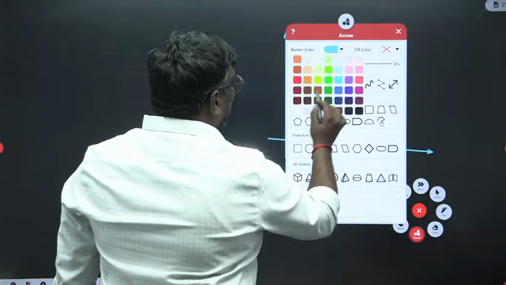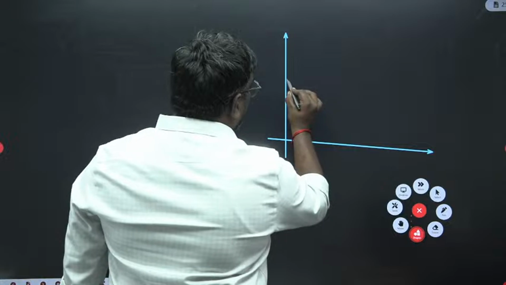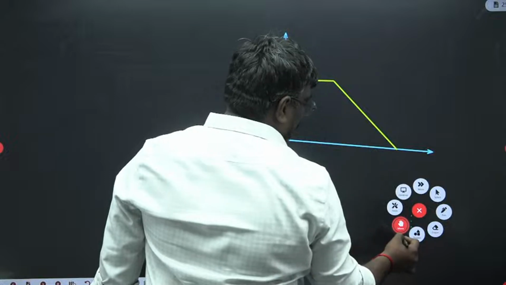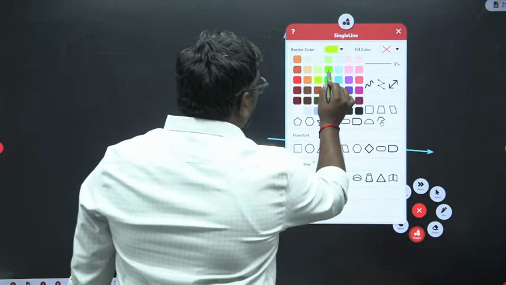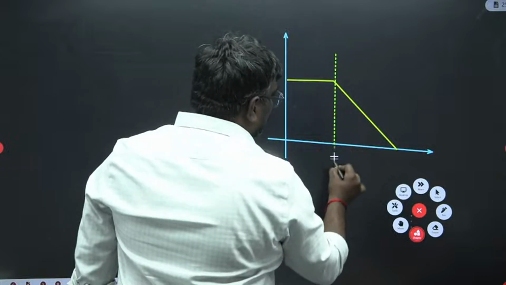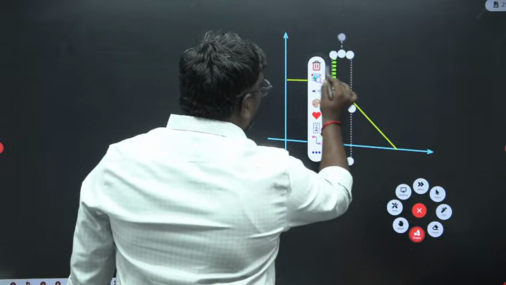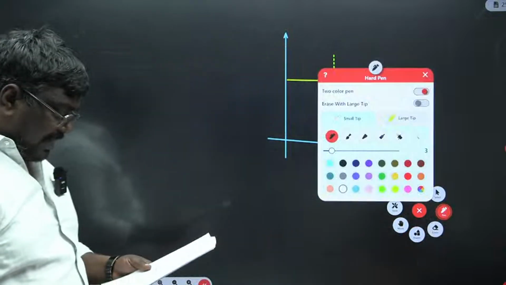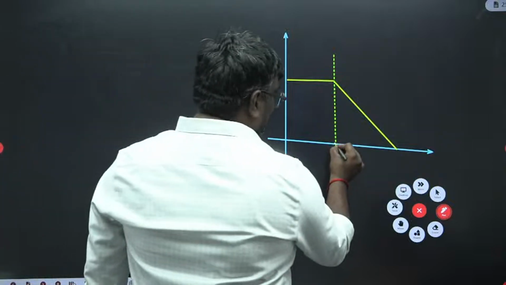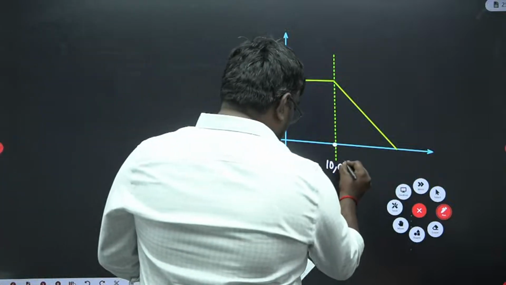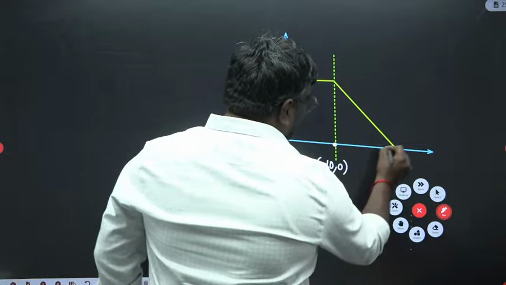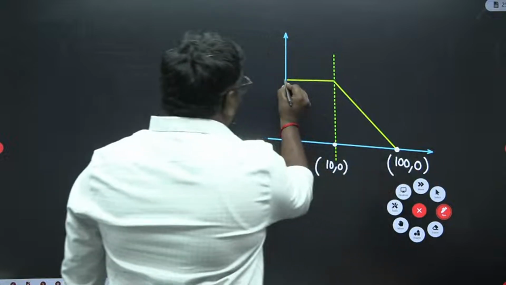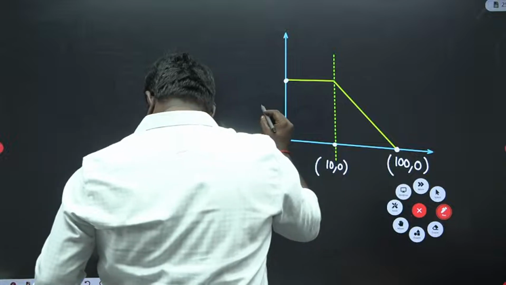Let me tell you what values they have given in the problem. They have given this as 10, 0, and this value as 100, 0. Here they have given it as 0, 90.